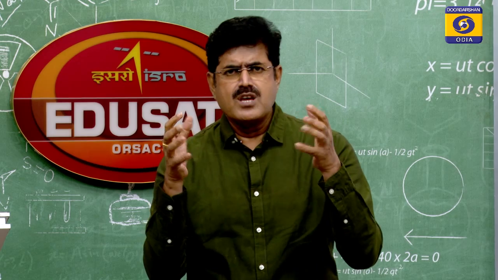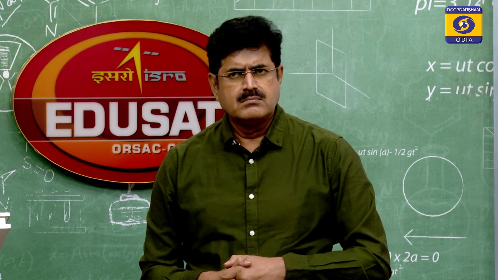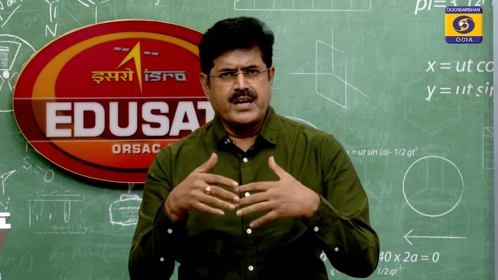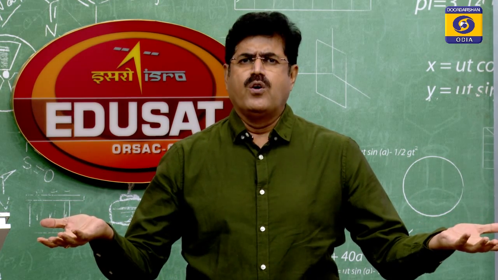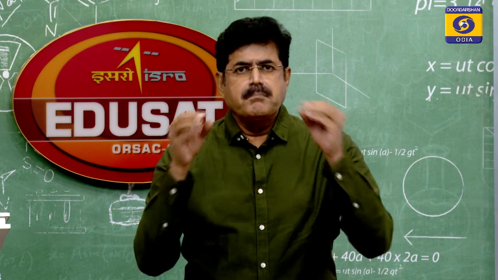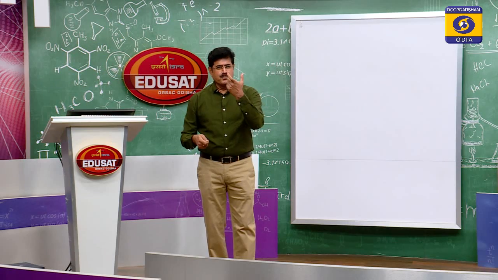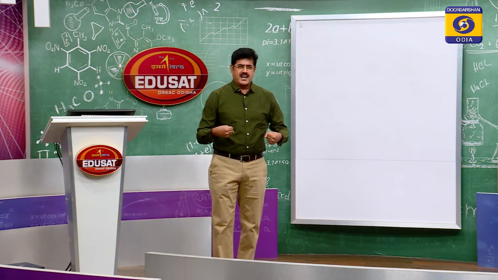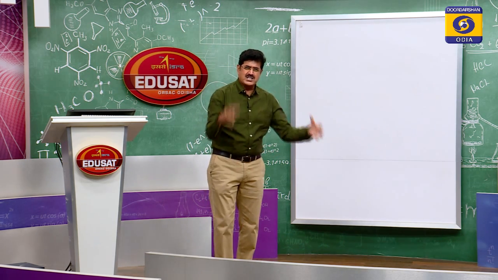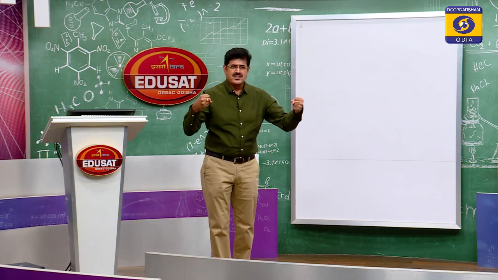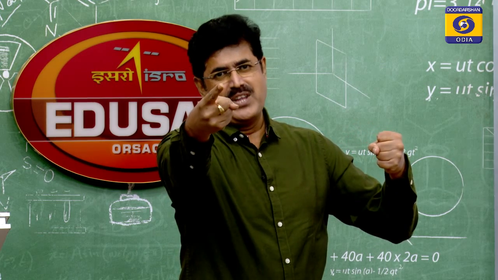Now, the question comes: why do aldehydes and ketones possess a higher boiling point than alkanes of comparable molecular mass? If we compare with the corresponding alkane, for example n-butane, its boiling point is much lower than that of aldehydes and ketones. Why is there a boiling point difference? Because in aldehydes and ketones there is a carbonyl group, and the carbonyl group is a dipole. So there is dipole-dipole attraction. Because of the dipole-dipole attraction, aldehydes and ketones possess a higher boiling point than alkanes, where the van der Waals force of attraction exists. Between alkane molecules, the force of attraction is van der Waals force, because alkanes are non-polar. You know that, students.